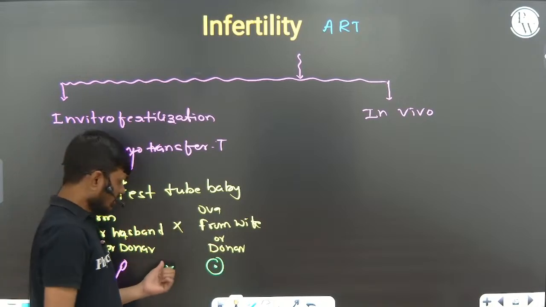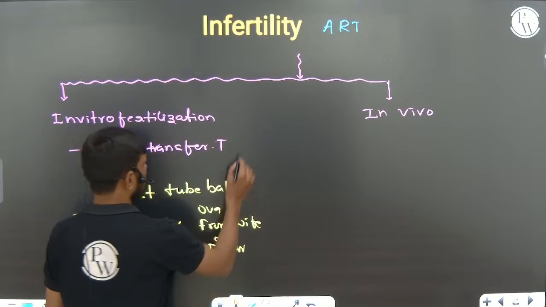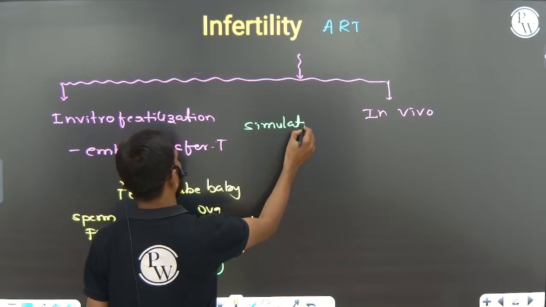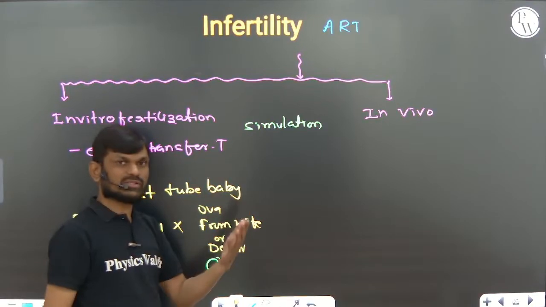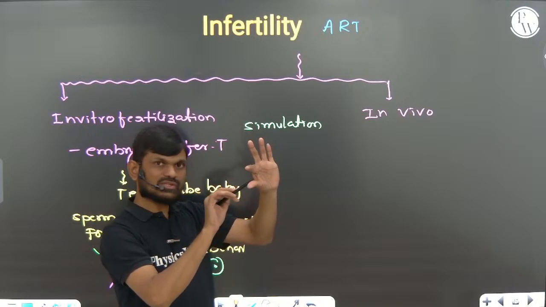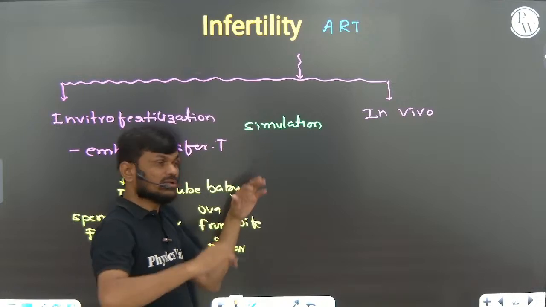Now the fertilization of this egg and ovum occurs under simulation condition. Simulation condition means similar condition. Generally fertilization takes place in the ampulla region. The conditions that are naturally present in the ampulla region, we create in the laboratory, that is called simulation.